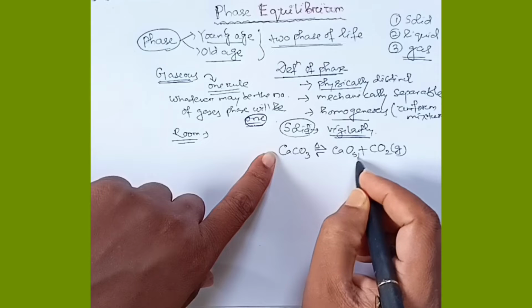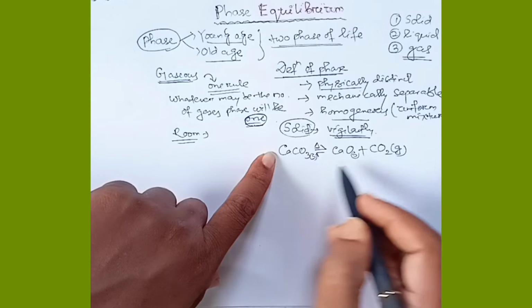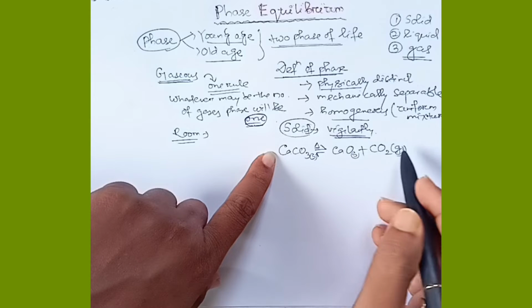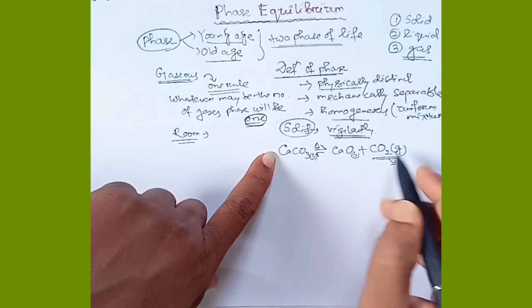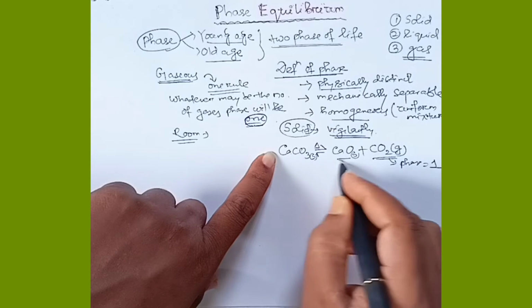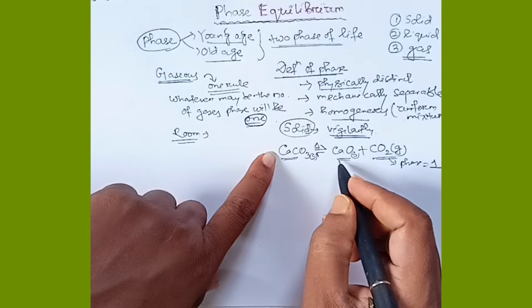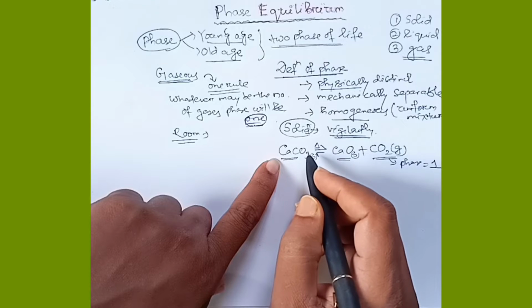Here calcium oxide is solid, calcium carbonate is solid, and carbon dioxide is gas. In this equation the number of gases is 1, so for CO2 the phase is 1, and there are two solids present: calcium oxide and calcium carbonate.